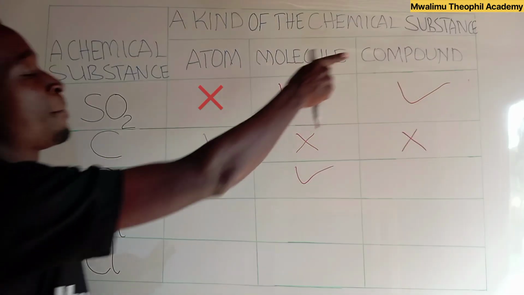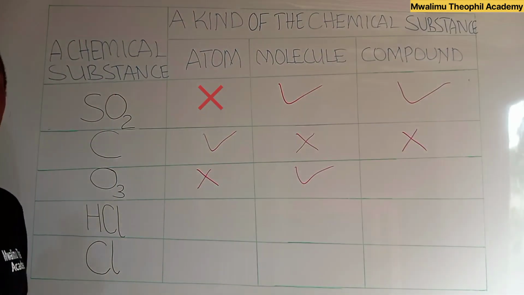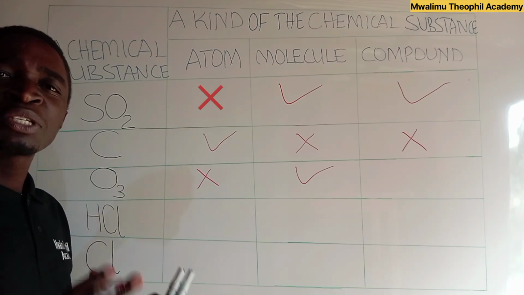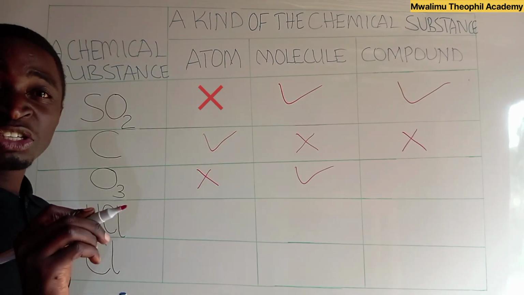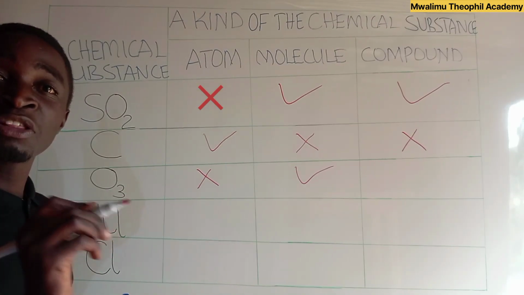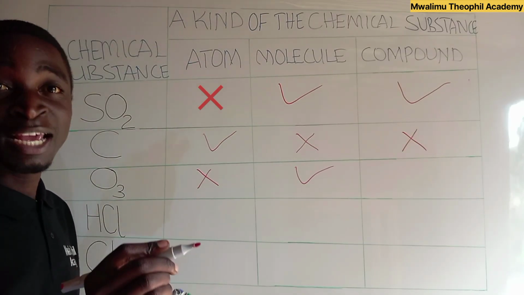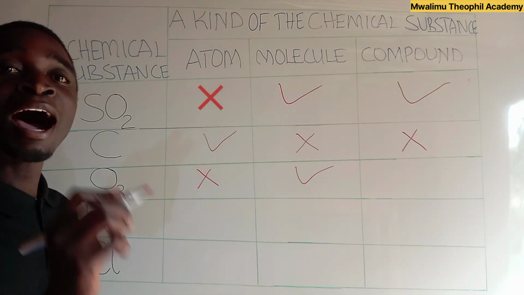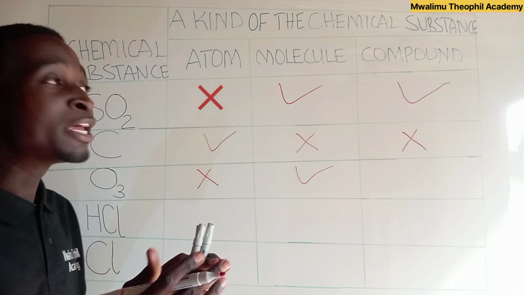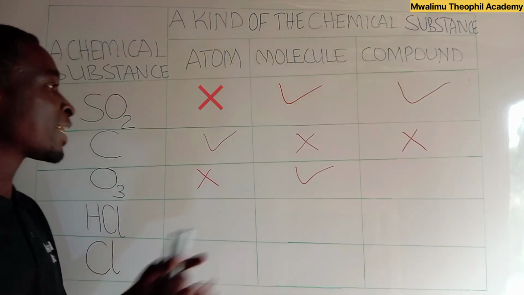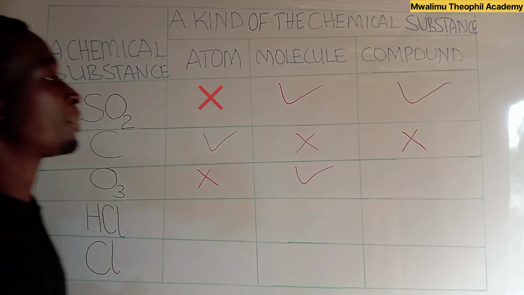Is ozone a compound? No, ozone is not a compound. Why is ozone not considered a compound? Ozone is not a compound, though it has involved the combination of more than one atom, because those combined atoms are of the same kind. So it would be a compound if the combined atoms were of different kinds. So it is not a compound.